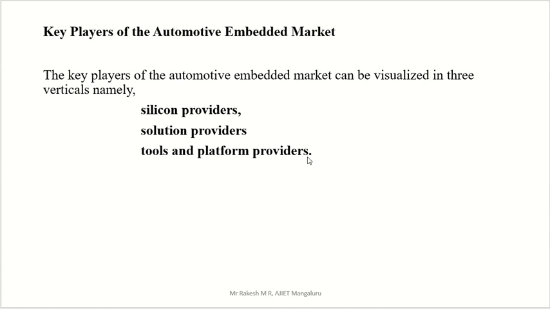In the automotive embedded market, we are using some embedded systems. Which embedded systems are you using, and who is the provider for that? Provider means who will supply it, who is the manufacturer. That part we are going to see here. We will see them one by one.